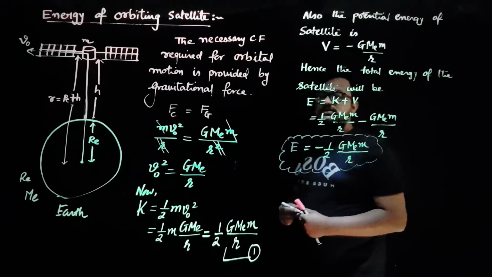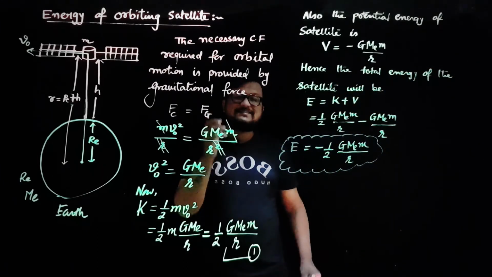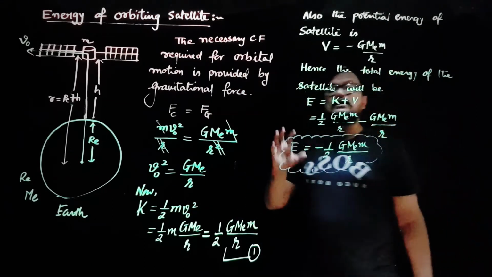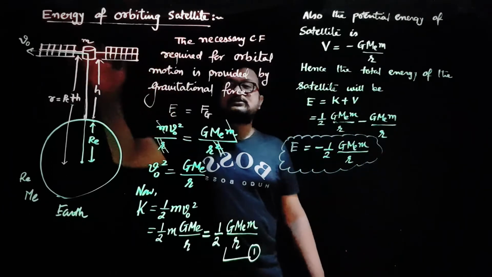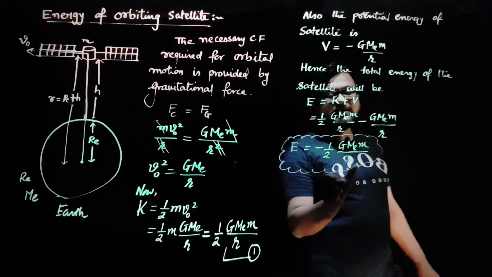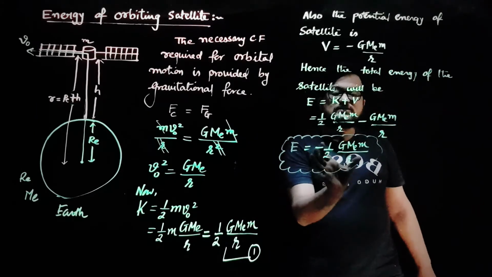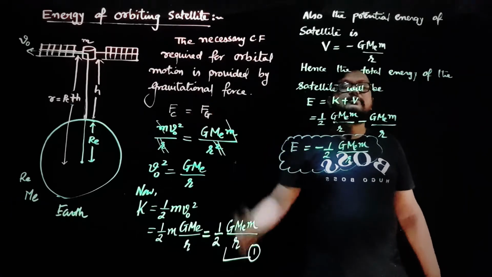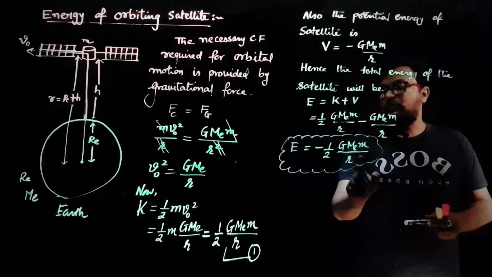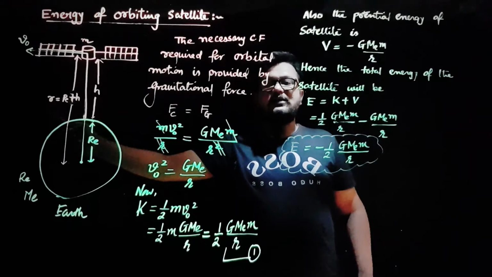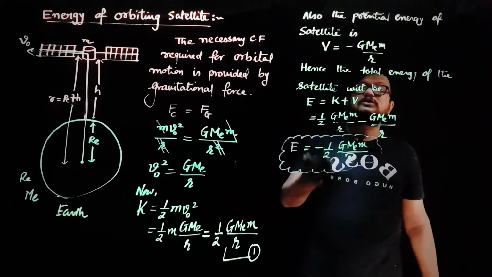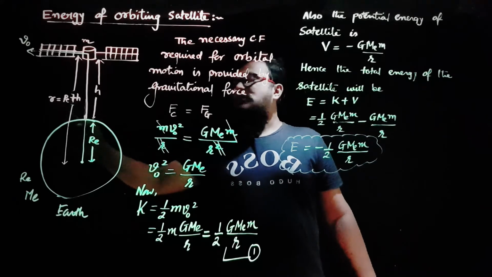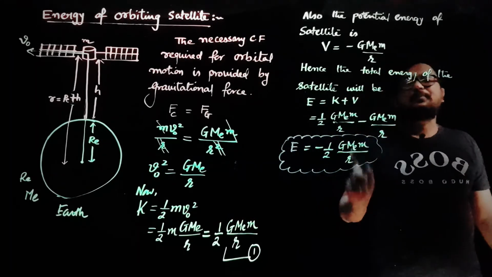Total energy is negative, which indicates that this satellite is bound to Earth's gravitational field. Negative sign always indicates the bound state. So here this satellite is bound to Earth's gravitational field by this energy. That is, if you supply plus half of G Me m upon r amount of energy to this satellite, it will escape from Earth's gravitational field. Here r you can replace by Re plus h. Now, if satellite is very close to the surface of Earth in such a way that we can neglect h, then r will be equal to Re. So the formula will be minus half G Me m upon Re.